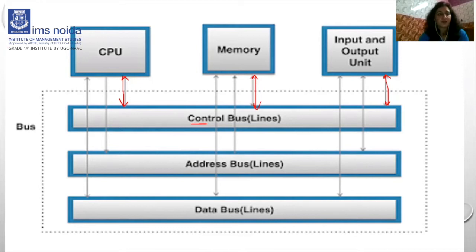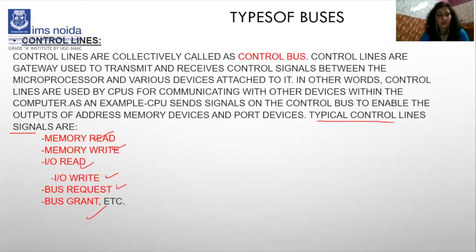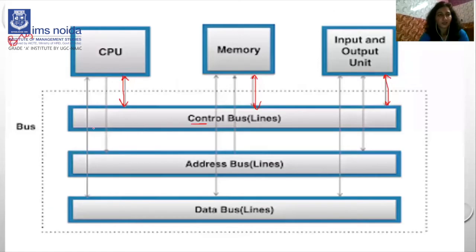What do you mean by bus request? There is a word, this word that is called bus request and bus grant.